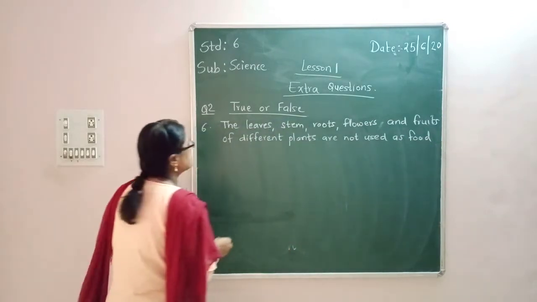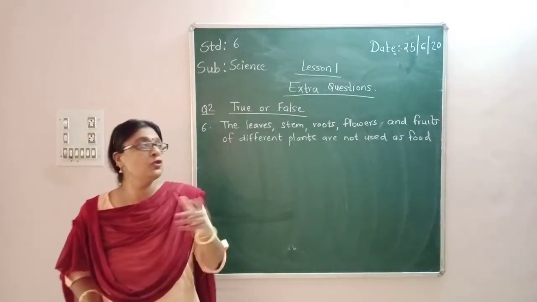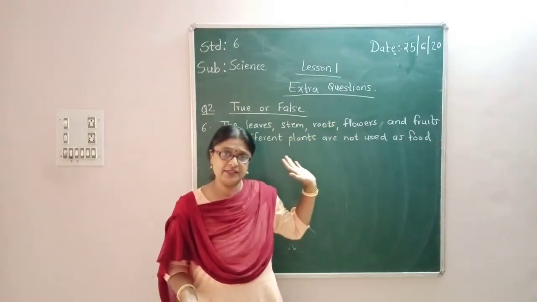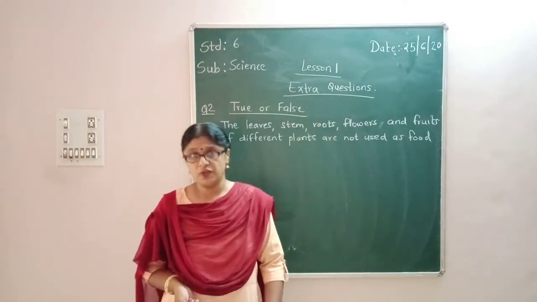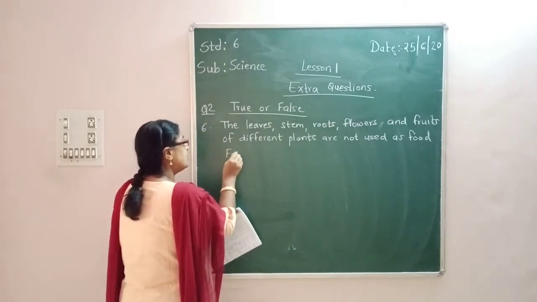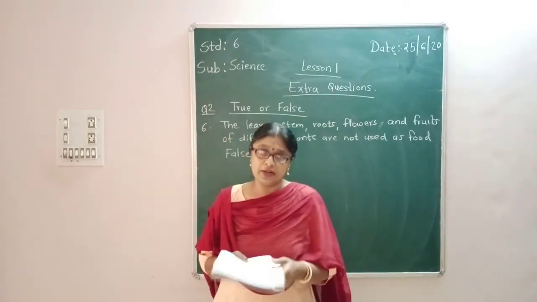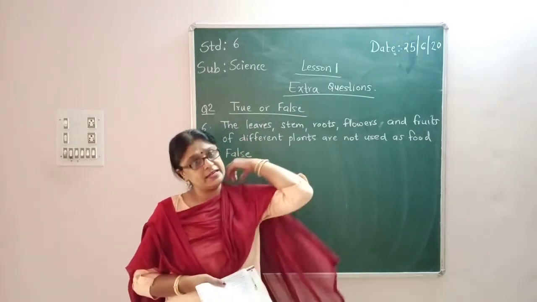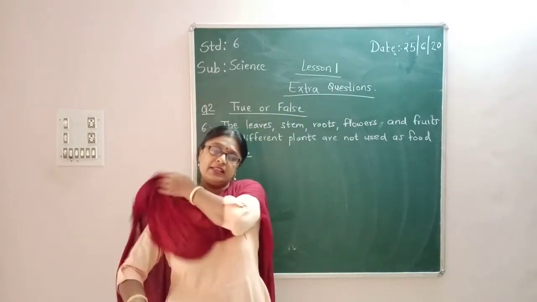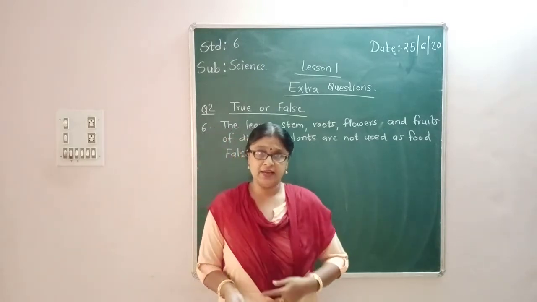So what is this answer? The leaves, stem, roots mean the different parts of plants. They are not used as food. So is that true? No, it is not true. It is a false statement, right? Because whatever fruit that we are eating is definitely a part of a plant. Either we are eating the root or flower or seed, right?